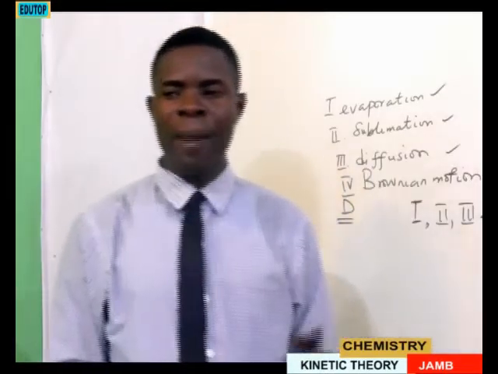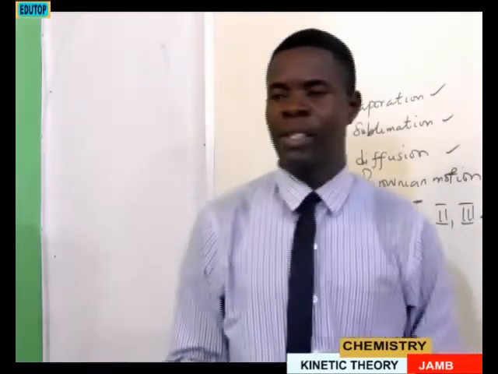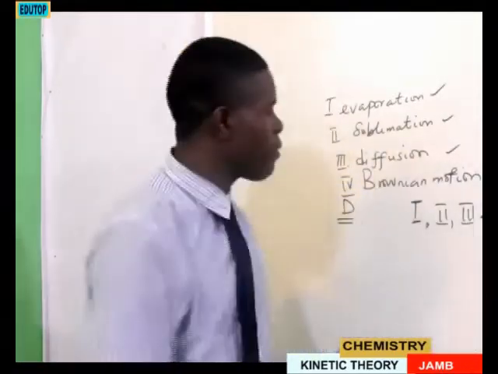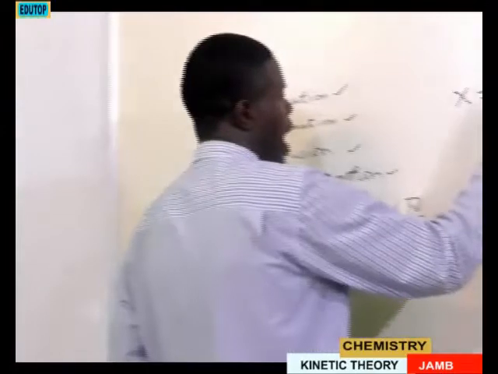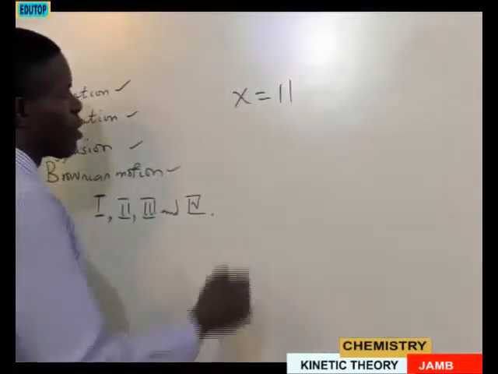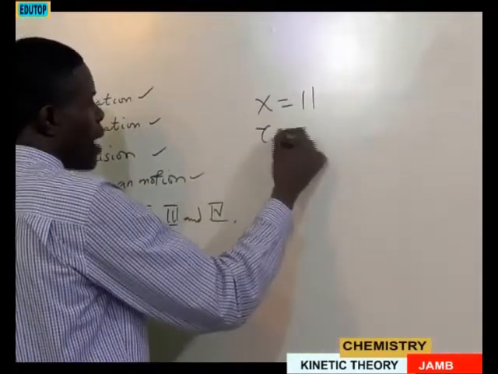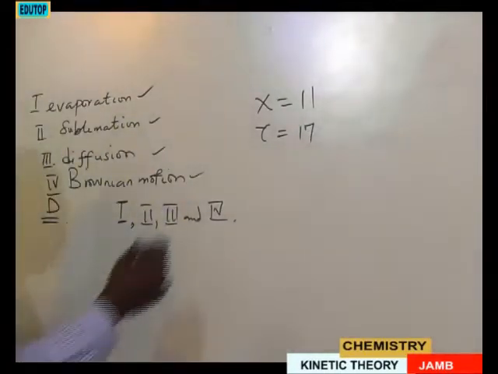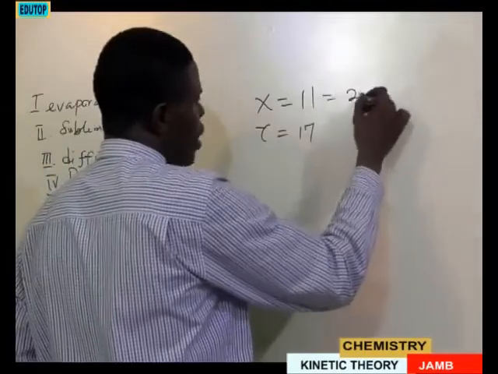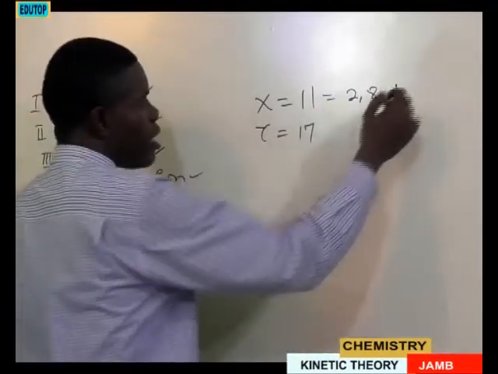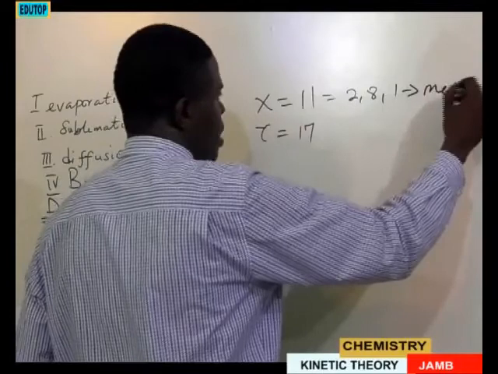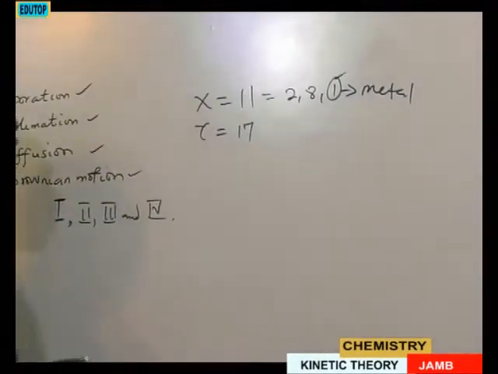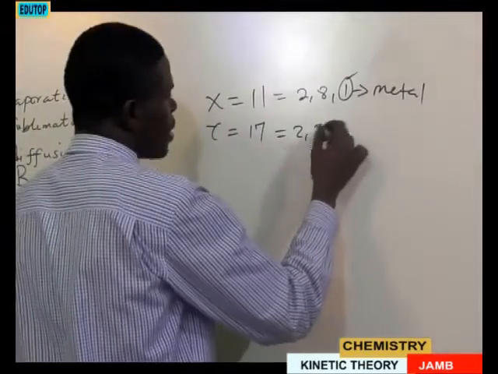Though we are going to talk about this more in the next topic, here with our residual knowledge, we have X to have atomic number of 11, then Y to have 17. By mere looking at this one, you will have 2, 8, 1. So definitely, it will be a metal because it will lose this electron to become positively charged, or donate it. Then this one is 2, 8, 7.